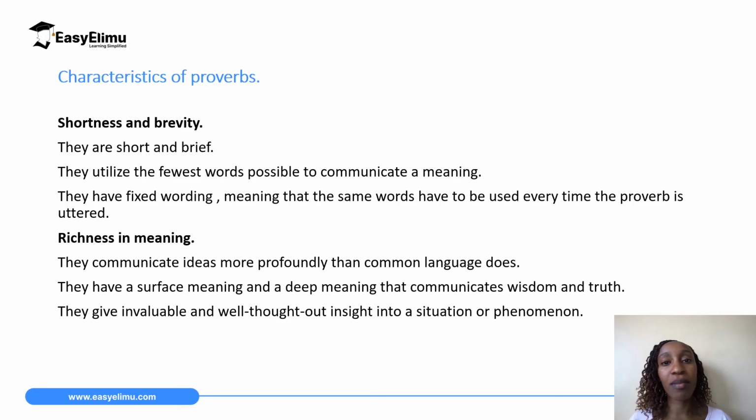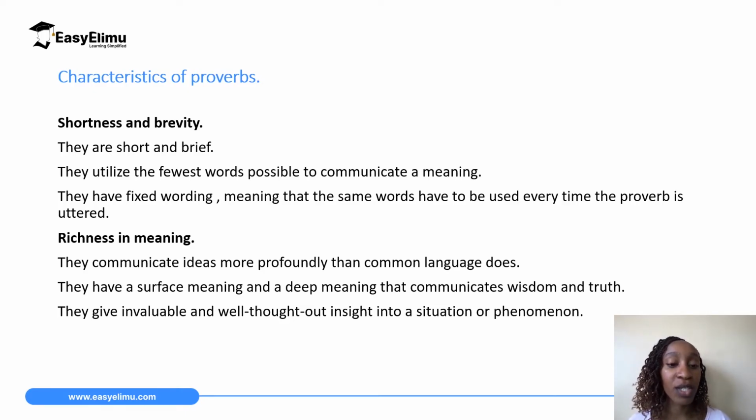So what are some characteristics of proverbs? Number one is shortness and brevity. We said just from the name of their category, which is short forms, they are short. They are not lengthy compared to other forms of literature. They are short and they are brief. For example, still waters run deep. It is very short. It is very brief. So they utilize the fewest words possible to communicate a meaning.